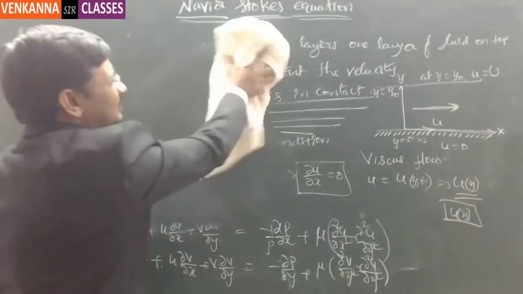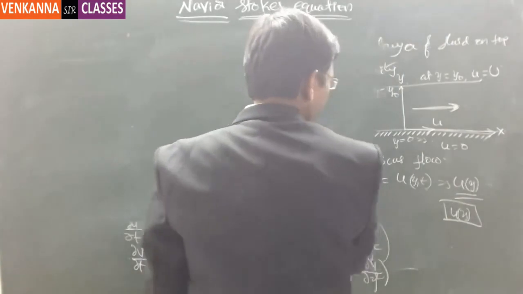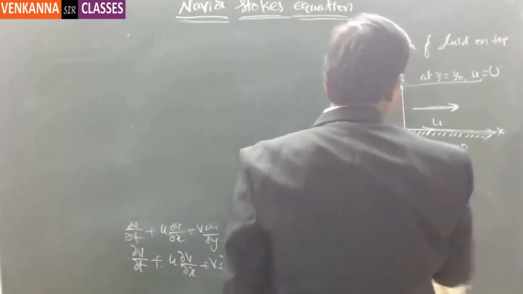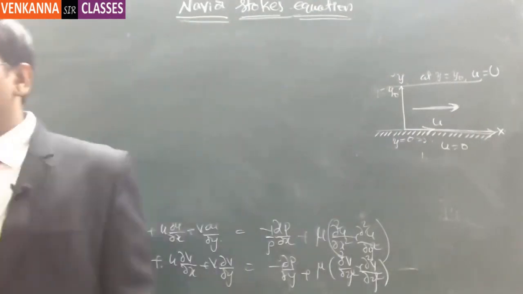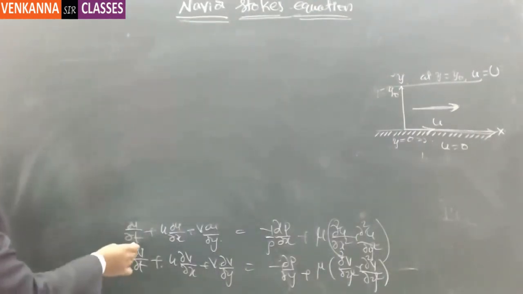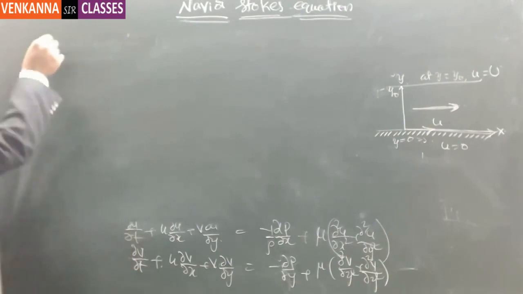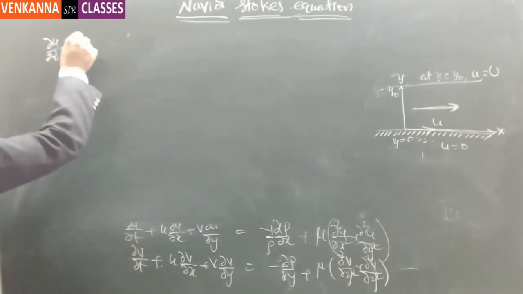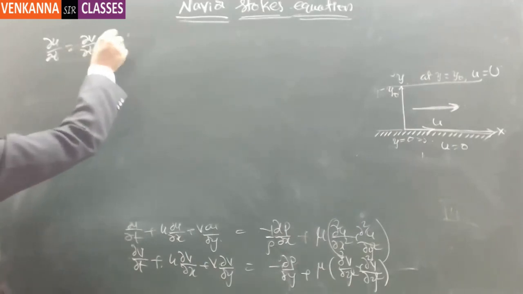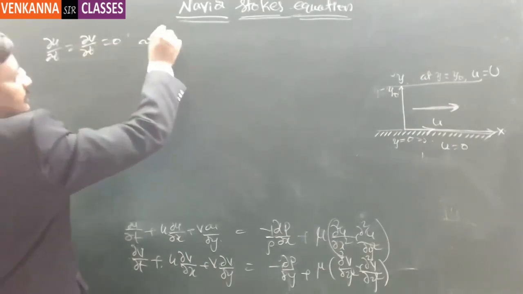Now in this equation, if you further simplify it, being steady flow, dou u by dou t is equal to 0 and dou v by dou t is equal to 0.